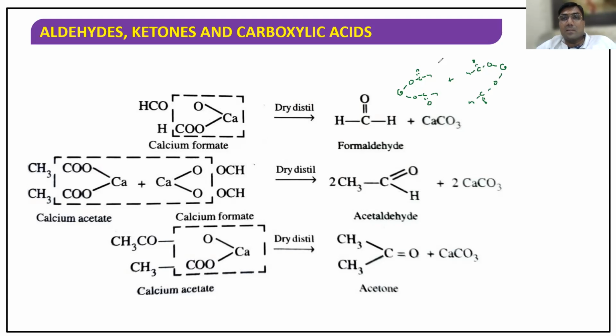Now listen carefully. 2 moles I have taken. Now decompose. When you decompose, see clearly how this will be decomposed. Here CHO, here H. Here H, here CHO. Now here I am getting 1 mole of CaCO3, and another mole of CaCO3 here. I hope you understood this. This is intermolecular and this is intramolecular. So this is how formaldehyde is produced. Let me know any doubts you have regarding this decomposition reaction.